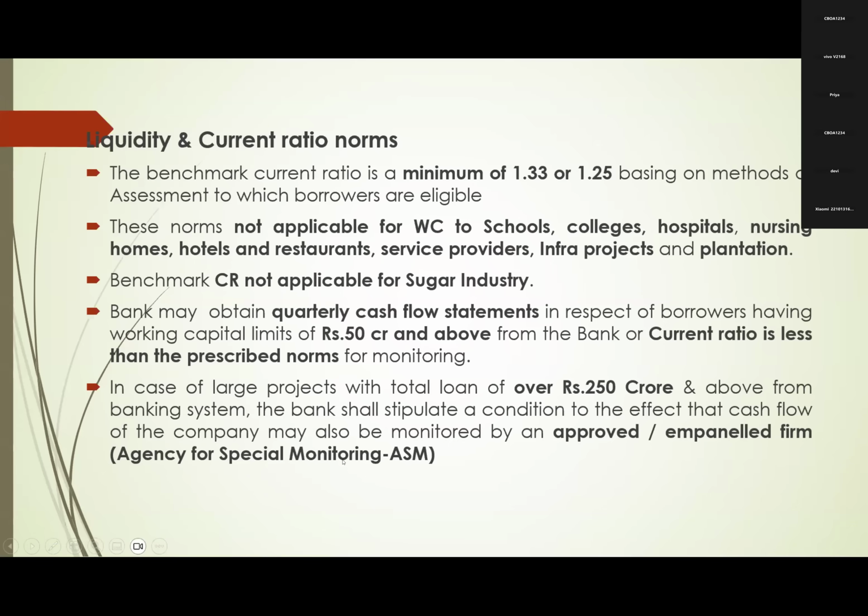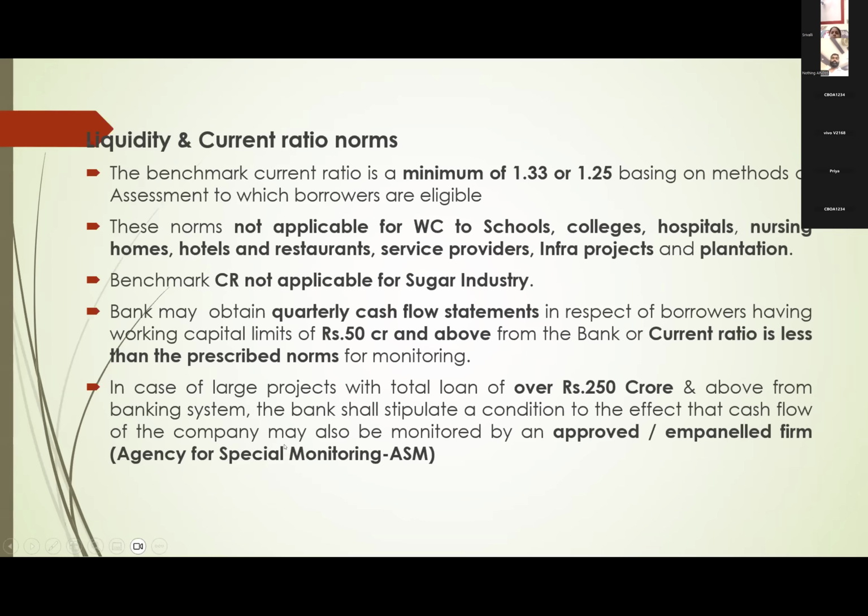We call them ASMs. These agencies are first of all chartered accountants, who start an agency for specialized monitoring. So wherever our borrowers enjoy 250 crores and above, their quarterly cash flows are to be monitored by this agency. We will appoint these agencies and the borrower has to pay them.